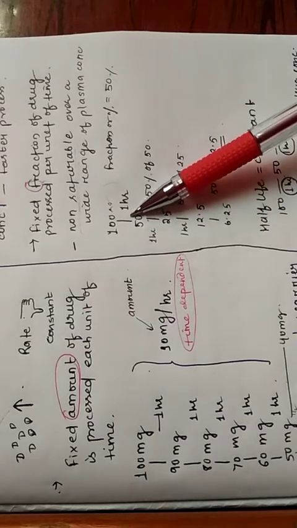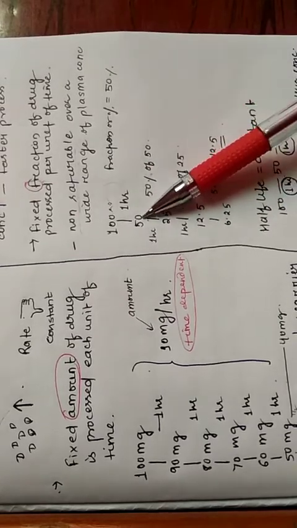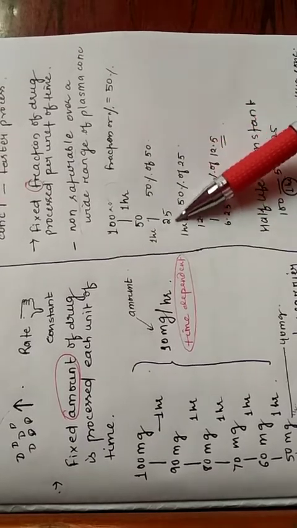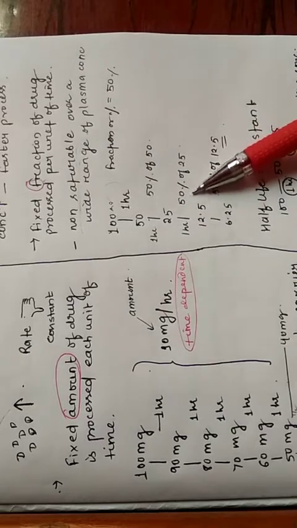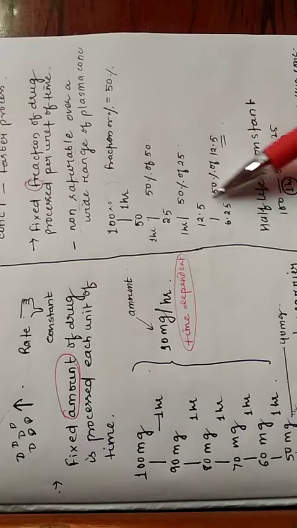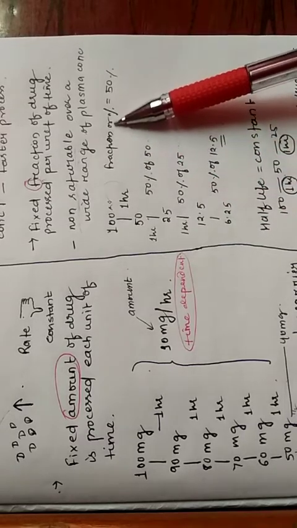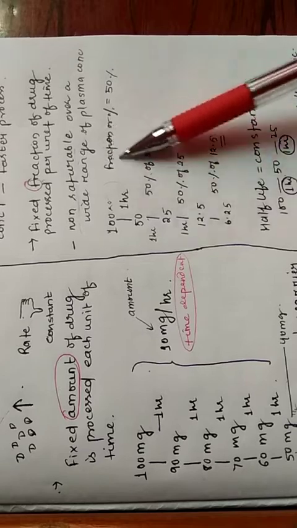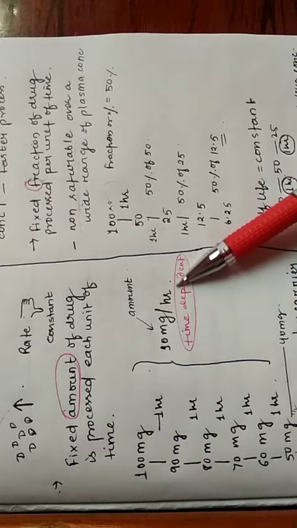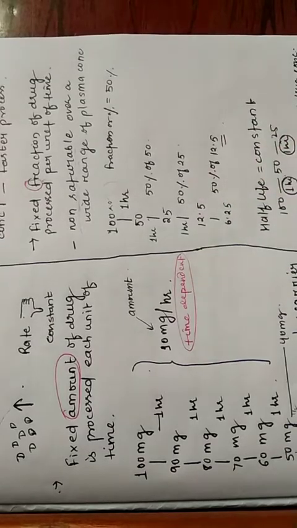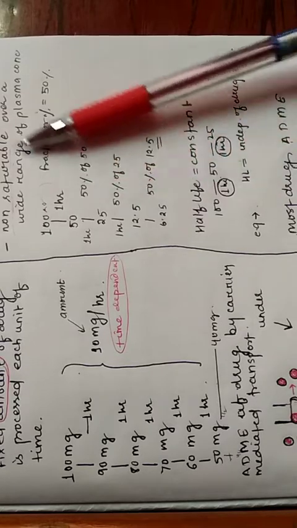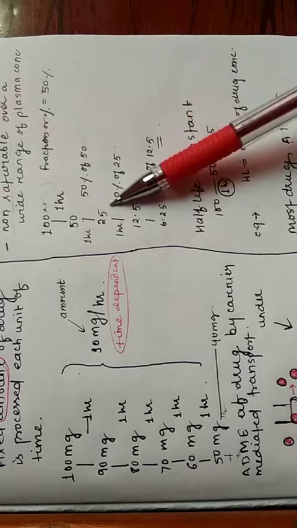And then again 50% of this 50 mg drug is getting processed in 1 hour, which is 25, and then again 50% of 25 mg is processed in 1 hour, and so on. Means a 50% fraction is getting processed, not an amount, like in the case of zero order kinetics. So this is first order kinetics, where we focus much on the fraction.